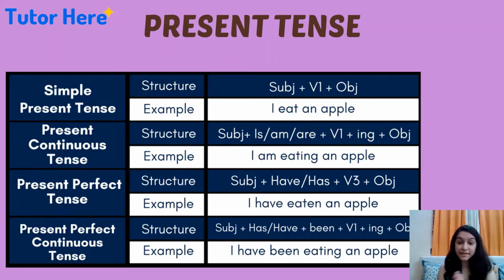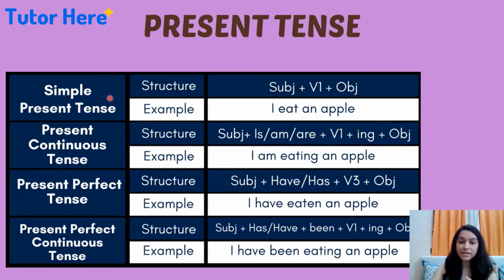First one is present tense. From the word present, you know that the event is happening now, currently happening. So there are four types which I have already discussed. Now we will discuss it in detail. To form a sentence, we have to remember the structure. So I have given the structure as well as one example.